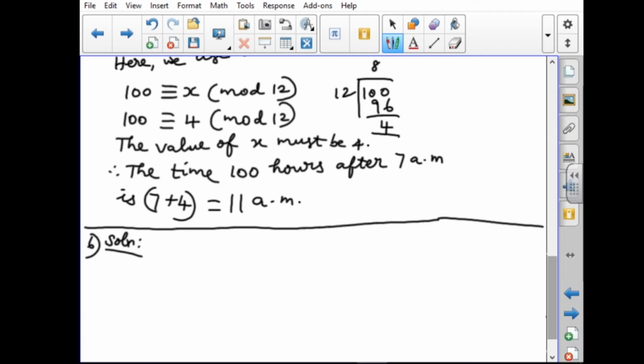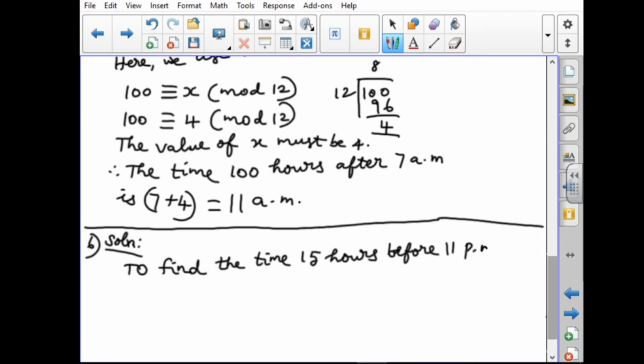To find the time 15 hours before 11 p.m. is the question.